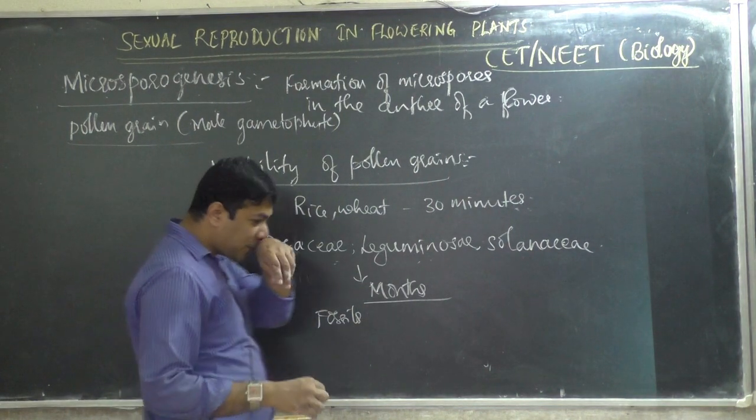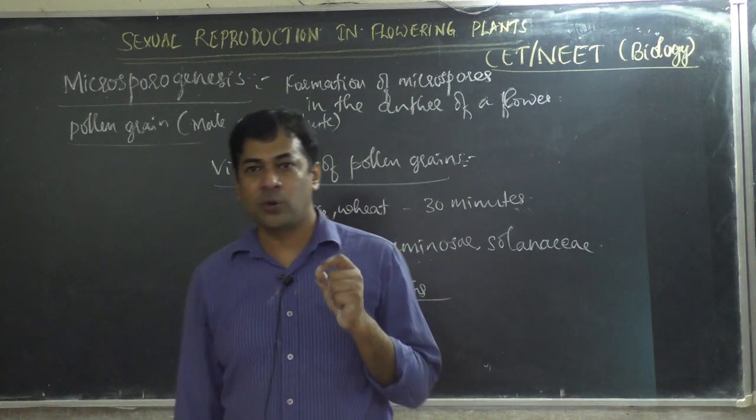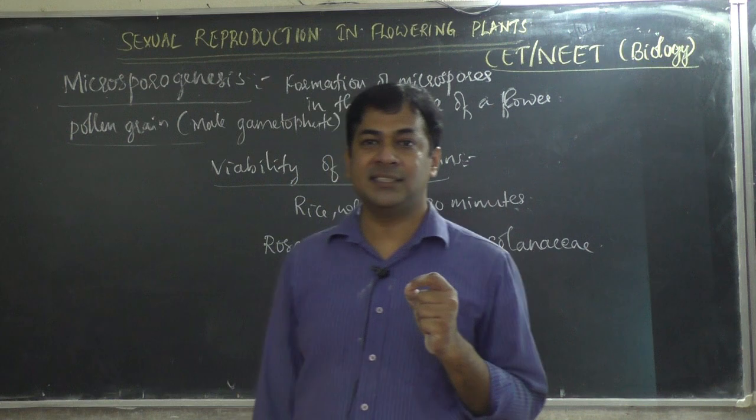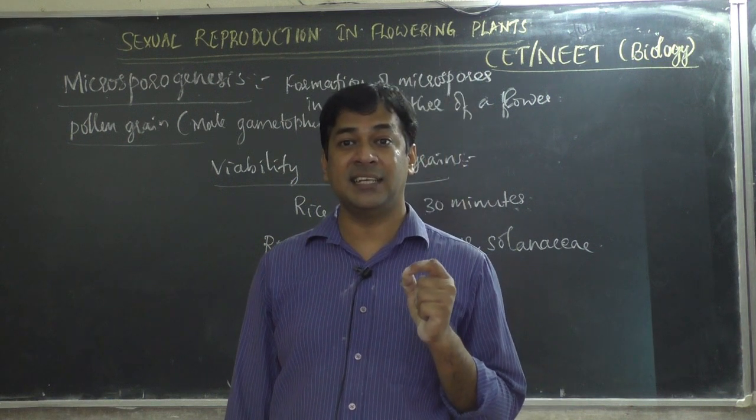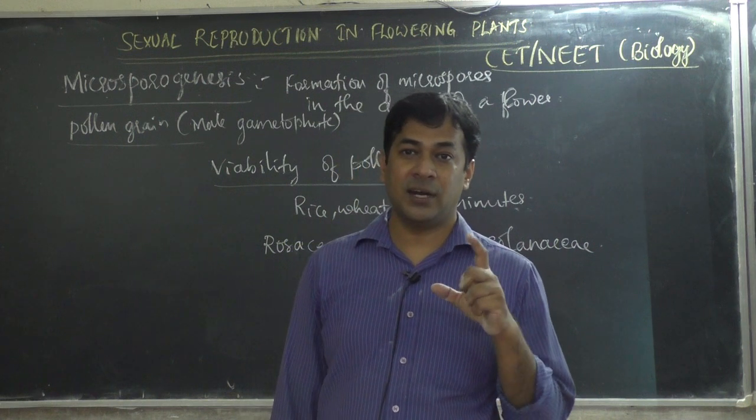Then we can store pollen grains like sperm. You know, human sperm is stored in liquid nitrogen at minus 196 degrees Celsius. Sperm is stored, and it is called a sperm bank.